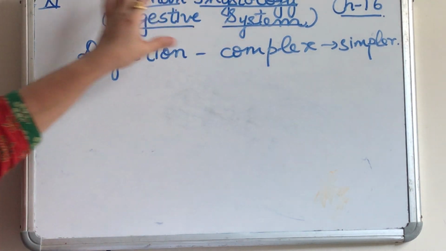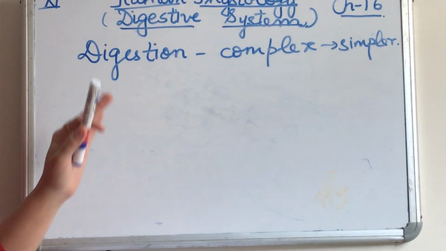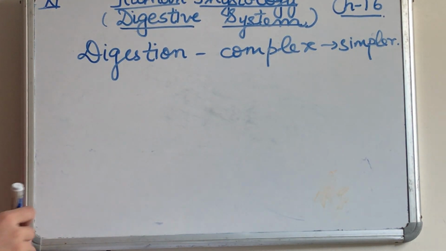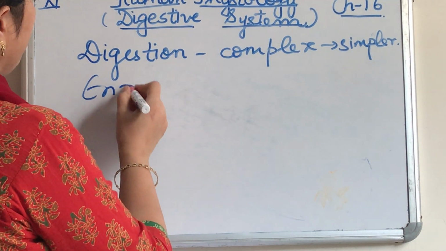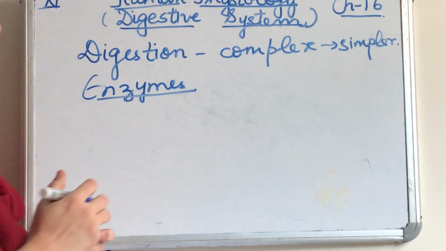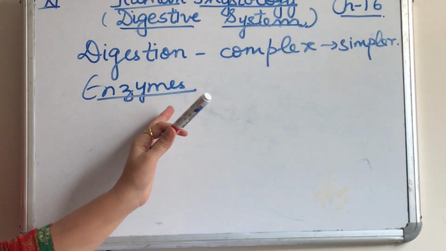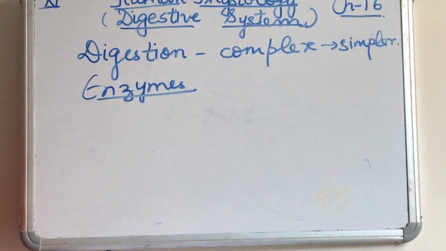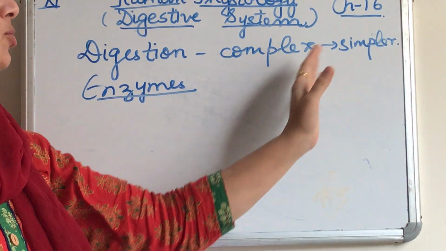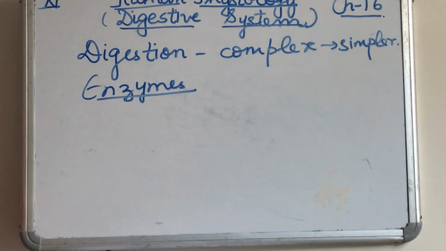Hello dear students, today we will discuss the topic digestive system, which is under human physiology. So what is digestion? It is simply the conversion of complex food into simpler food, and in this, enzymes help a lot. Now what are enzymes? Enzymes are chemical, biochemical substances which speed up the rate of digestion. They help in the process of digestion whereas they do not change any product. So they will convert this complex form to a simpler form in the digestive process.